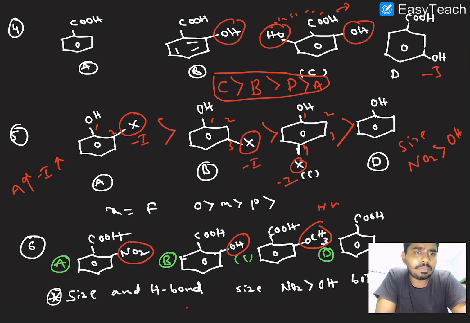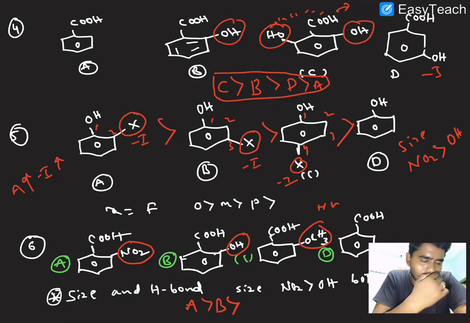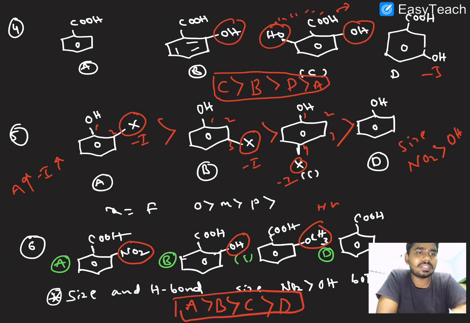So comparatively A and B, A has greater acidic strength, and then B, and here OH, OCH3, that is C, and the least one, with no ortho effect, is D. I hope it is clear.